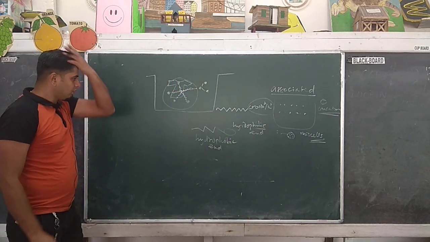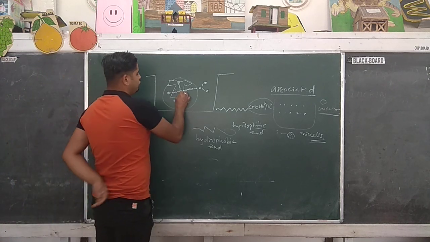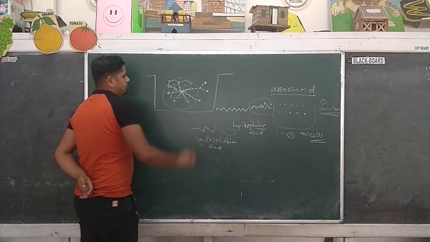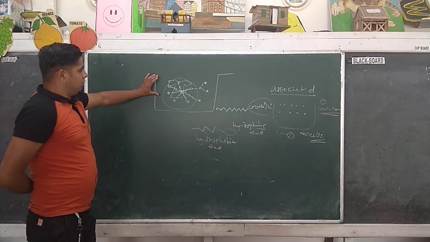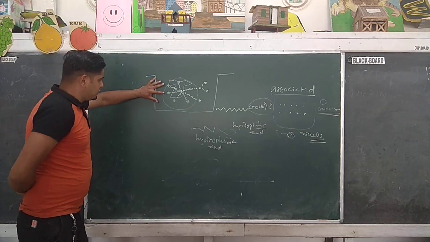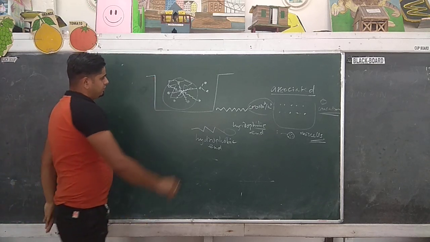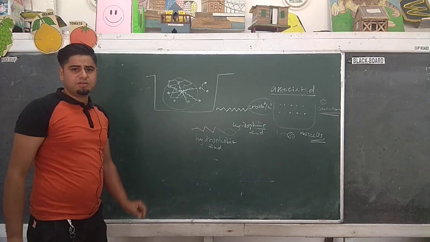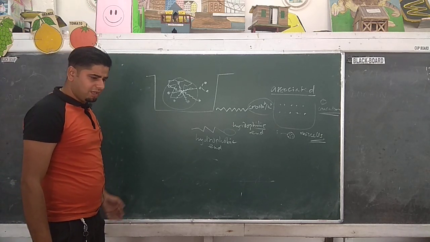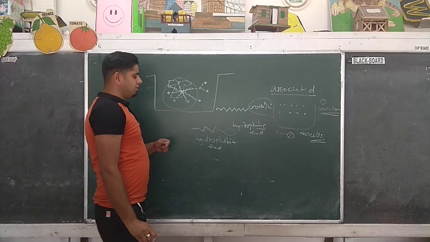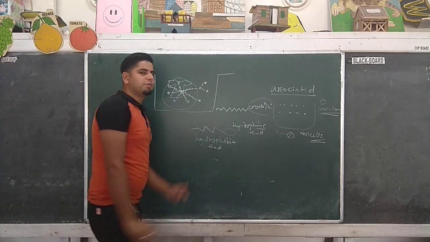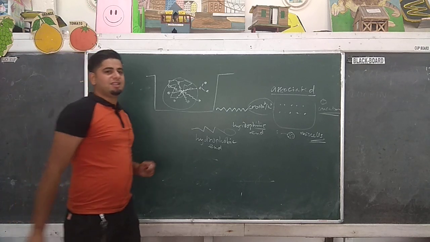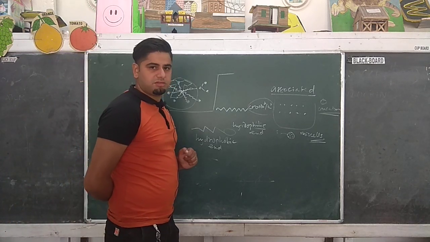Got it? So to form this type of micelle, it must maintain a minimum concentration level. That minimum concentration above which the micelle formation can take place is called critical micelle concentration.